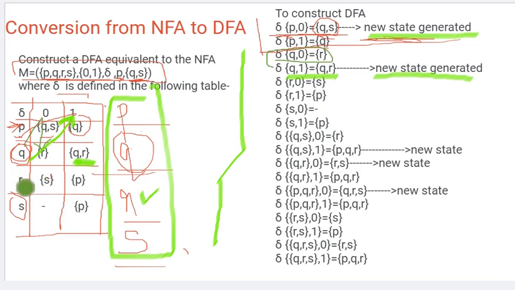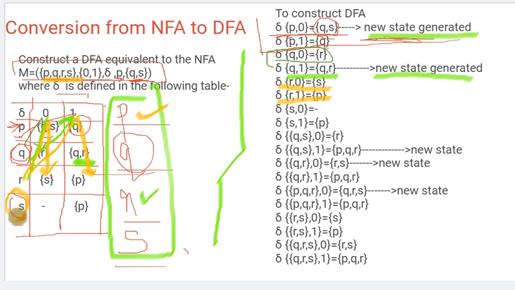Okay, now let's see individual R. For R state 0th input, to which state am I going? I am marking it with yellow. On the 0th input, it is going to the S state. It's not a new state. Why? Because individual S is given here, so it's not a new state. We already have it. Now on R, 1 is the input. Which state is it moving to? It is moving to the P state, which is also given in our list. Individual P is given, not a new state. Okay, let's move to the next one.